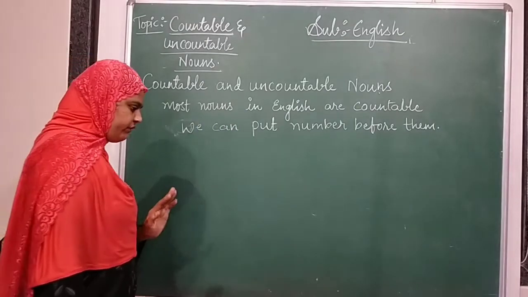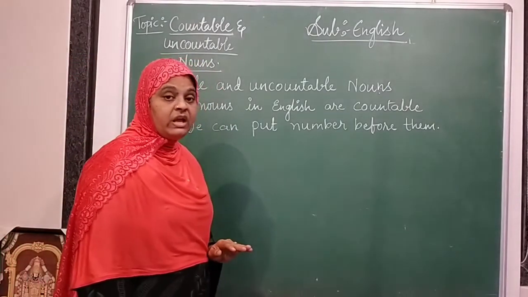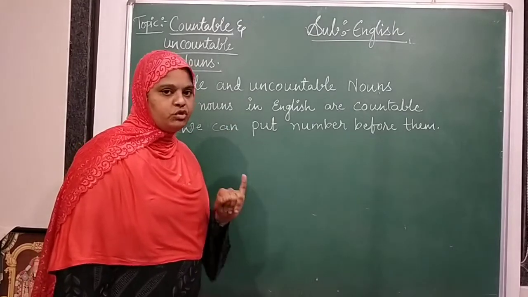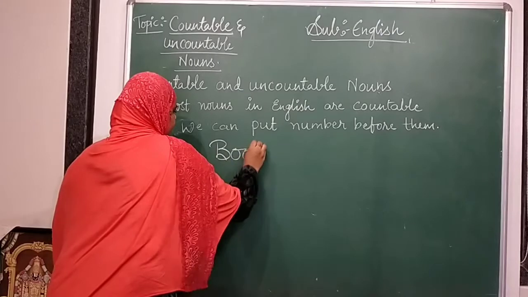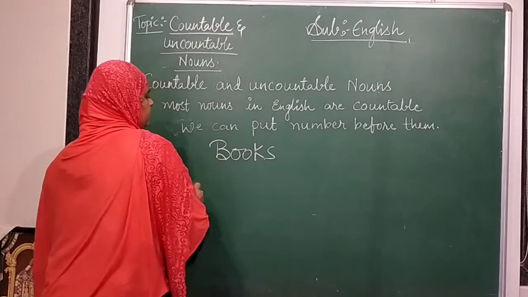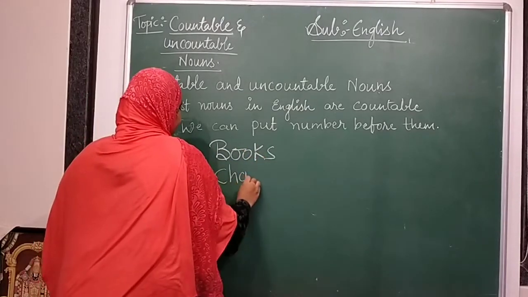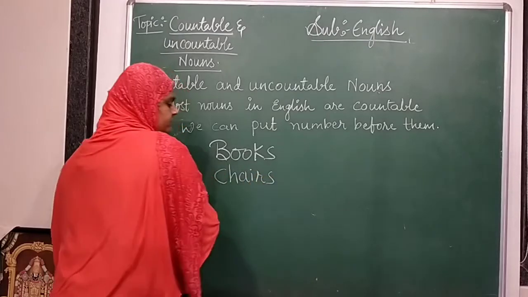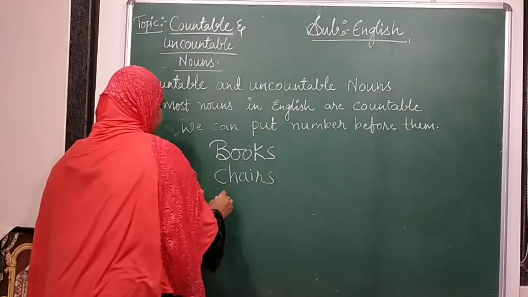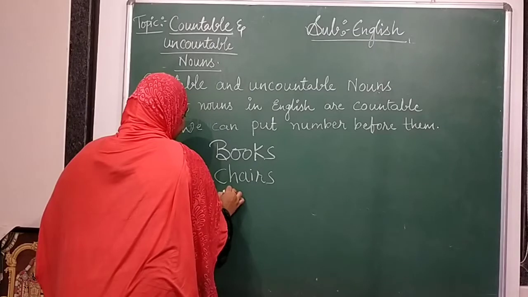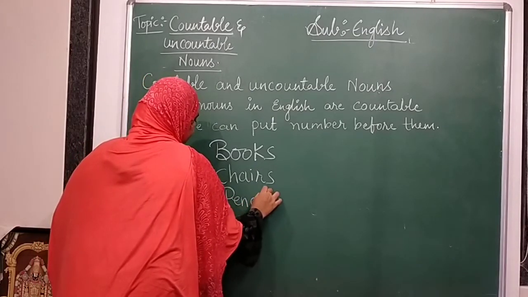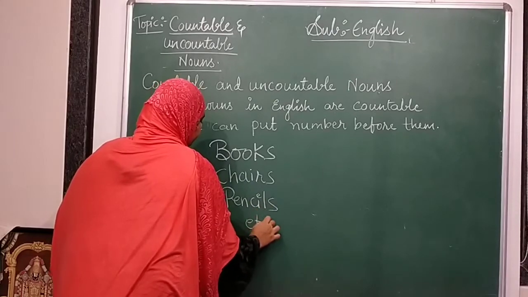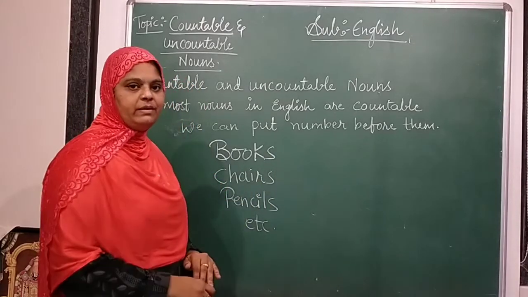So we can count. For example, you can count books, chairs, pencils, etc. These are countable.